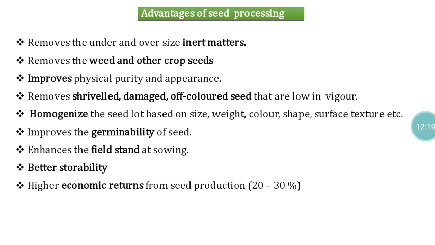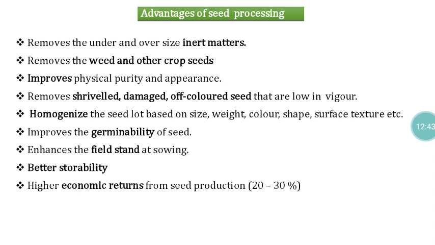Above all, when selling these seeds, the uniformity in all aspects will attract more farmers, your seed will move very fast, and that will give you a very good return. So these are all the advantages of seed processing. Because of all these advantages, seed processing is very important.